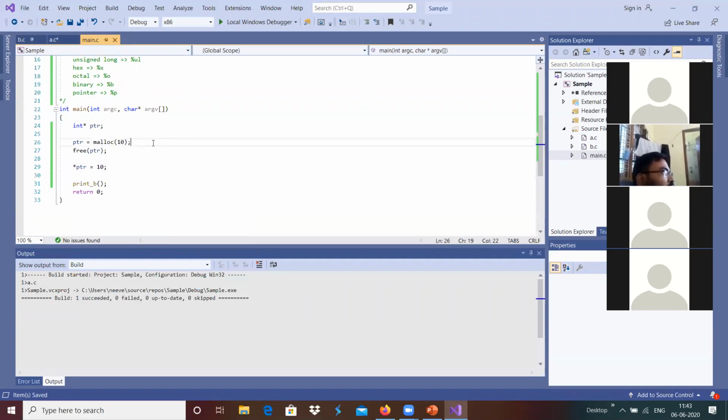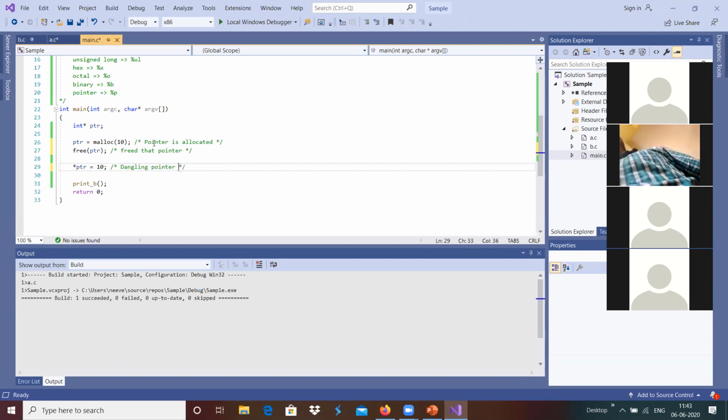We allocated a pointer over here, and then we freed that pointer, and then we are trying to again access that removed or freed pointer, which is the dangling pointer.